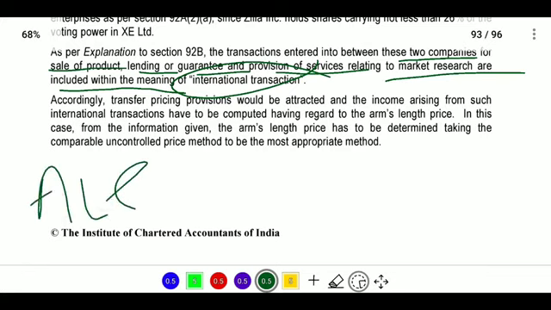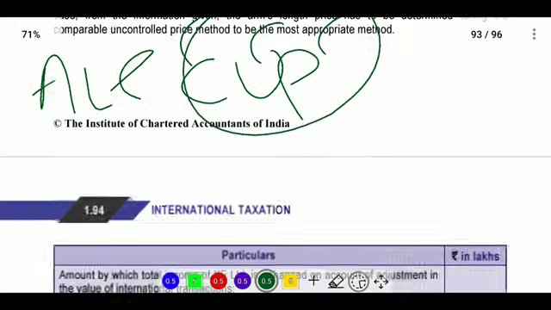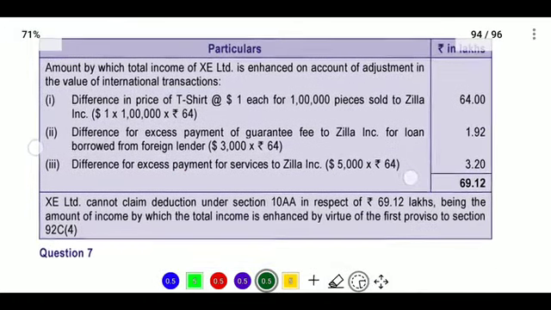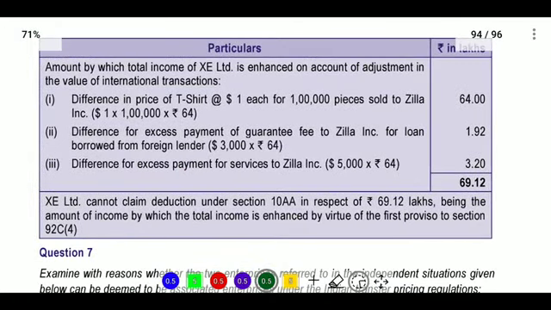In this case, from the information given, arm's length price has been determined using the comparable uncontrolled price method, that is the CUP method. Why do we go for the CUP method? Because the unrelated person's price is given, and from that unrelated price we compare with our person's price. So the CUP method is the appropriate method. And the amount by which total income of XE Limited is enhanced on account of adjustment in the value of international transactions is the difference.